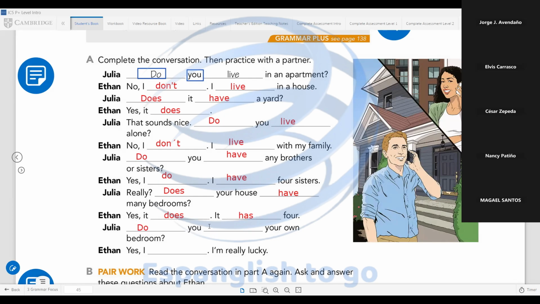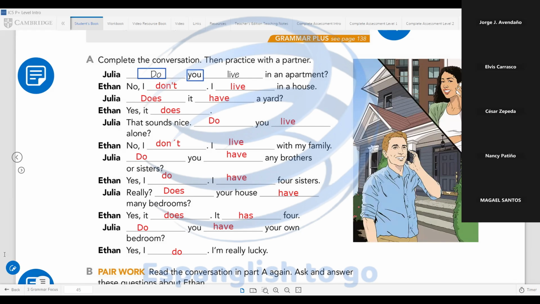Do you have your own bedroom? Perfect. Yes, I do. I'm very lucky. Perfect, guys. Questions or problems with this part? No, teacher. Okay.